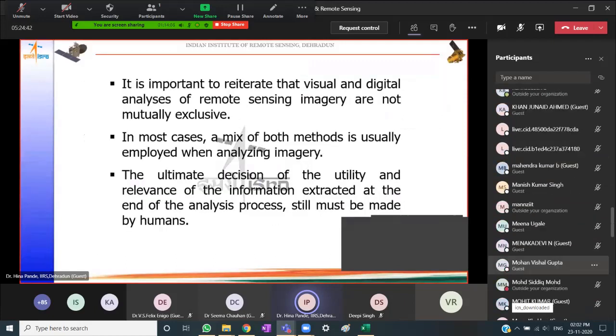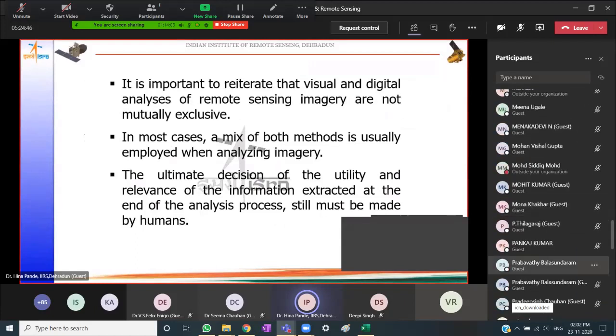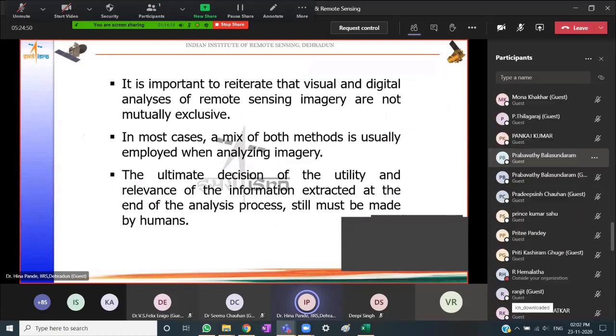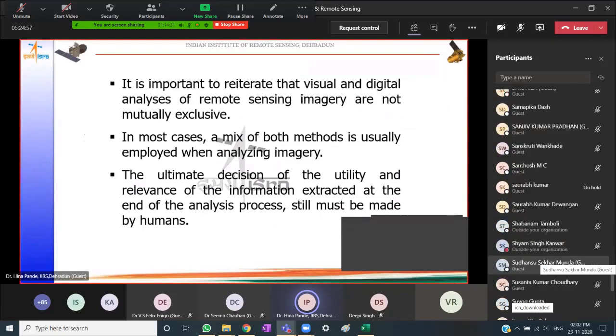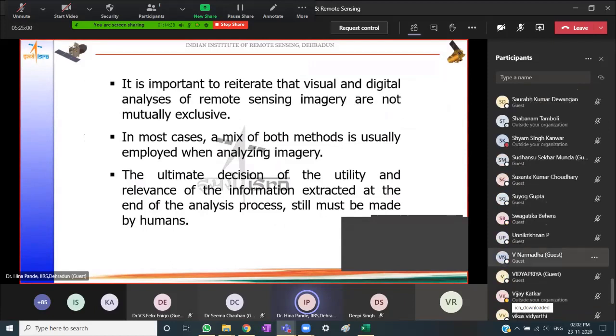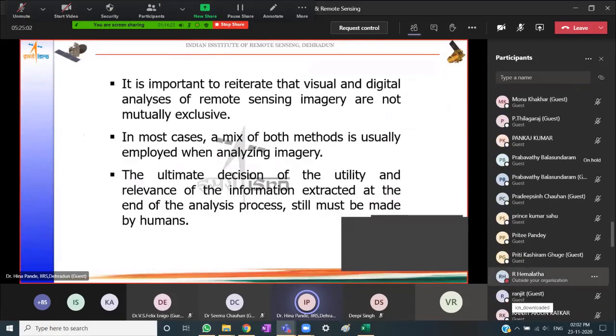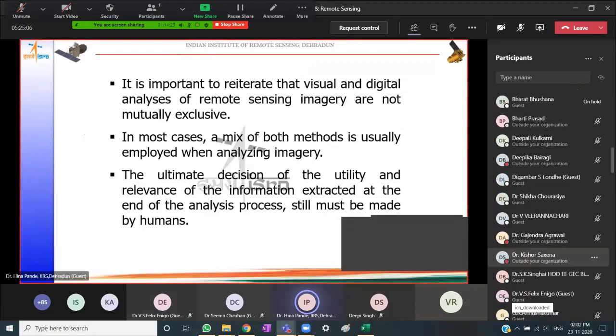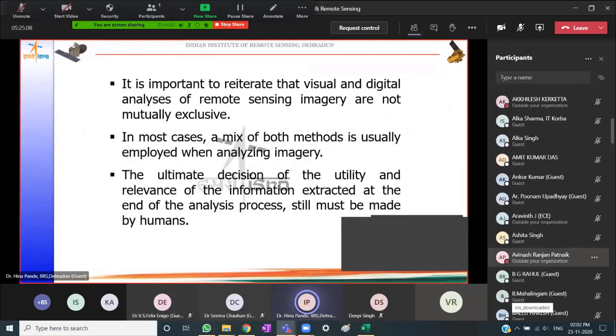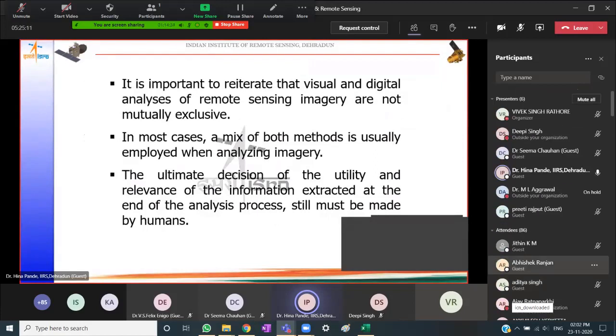It is important to stress that visual and digital analysis of remotely sensed imagery are not mutually exclusive. In most cases, we do a mix of both methods while we are analyzing the images, and the ultimate decision of the utility and relevance of the information which we are able to extract at the end of the interpretation or analysis process still rests with human interpreters.